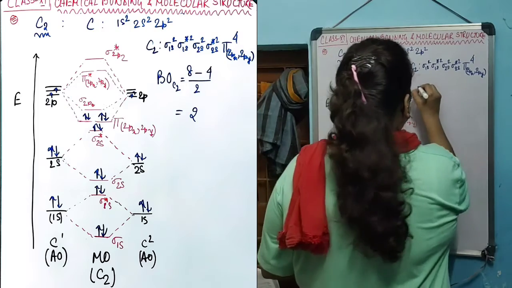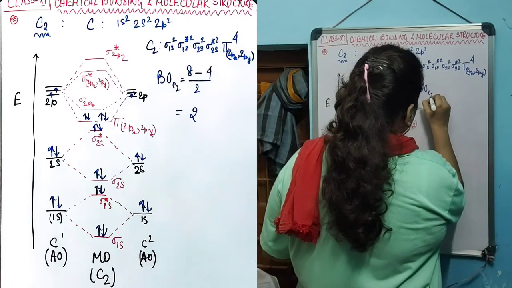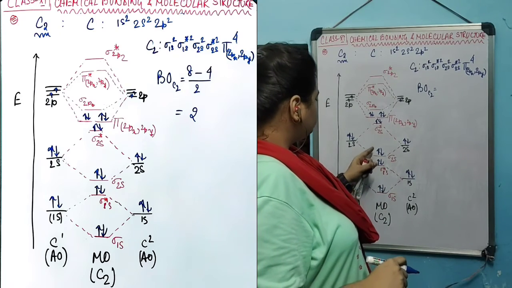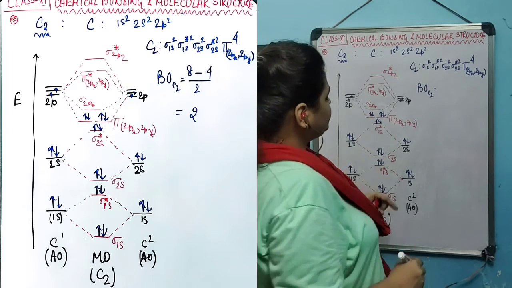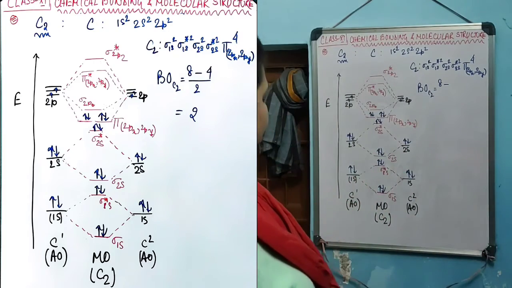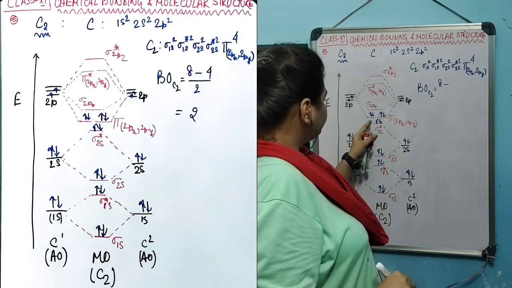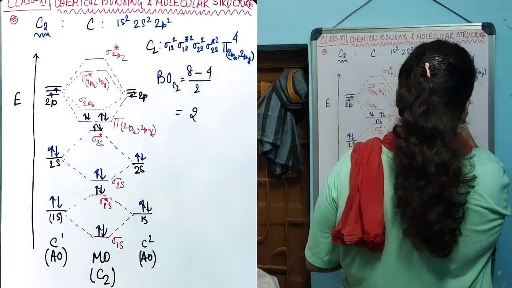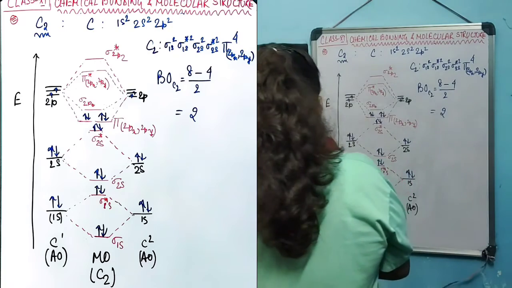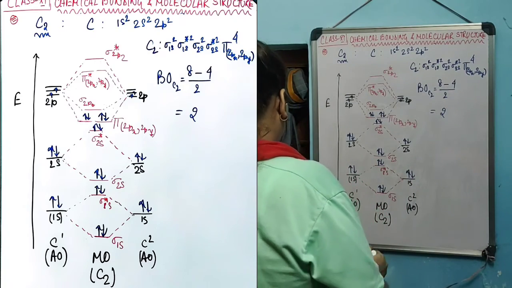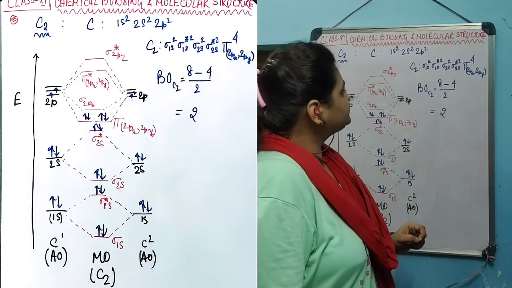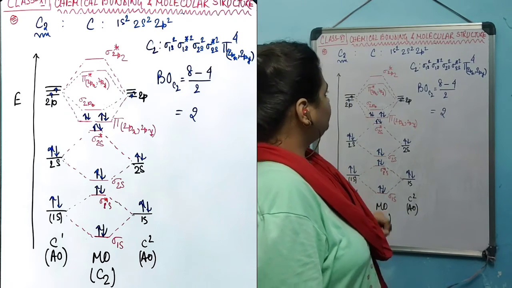Let's calculate the bond order. Number of bonding electrons: 1, 2, 3, 4, 5, 6, 7, 8, minus antibonding electrons 1, 2, 3, 4. That is 4 divided by 2, which is 2. So the bond order of carbon is 2. That means carbon has a little bit of stability when it combines in the form of a molecule.